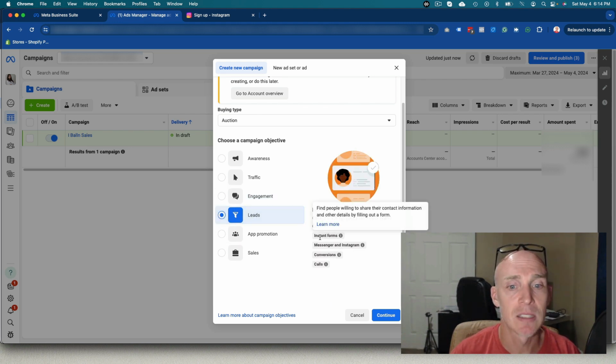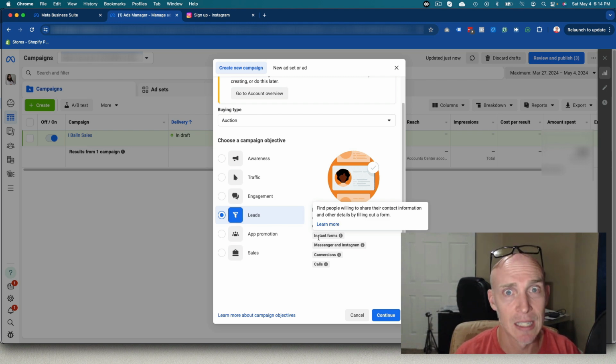Lead ads are basically, you're going to get people on Facebook to fill out instant forms. So I don't even need a website. If I want to generate leads to see how many people I can get interested in a service or offer them free coaching, I can get the names and phone numbers and emails to follow up with them for that. So it's great for service-based ads.